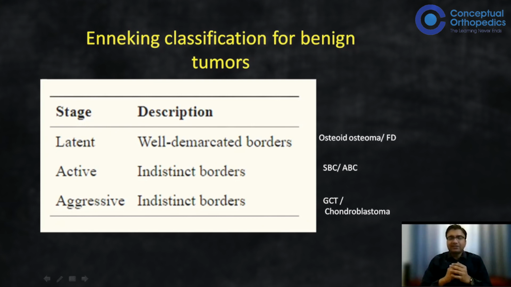The AJCC classification takes into account the tumor size, nodal spread, grade of the tumor, and the metastasis. So it is TNMG: tumor size, nodal involvement, grade of the tumor, and metastasis. I'm not going into the details of these classifications any further, because this is what you need to know, and AJCC you can just download anywhere and go through it. So that if they ask a question about size and all, you are able to identify and write it in the exam.